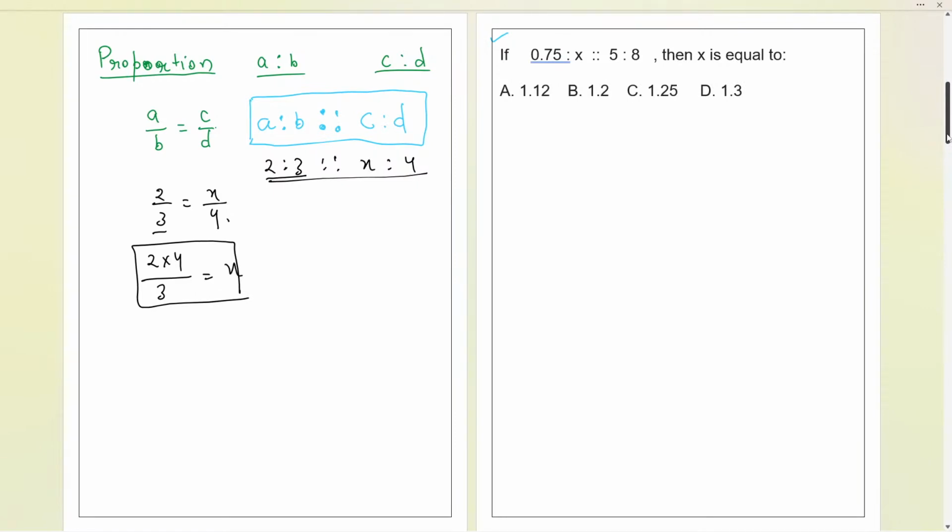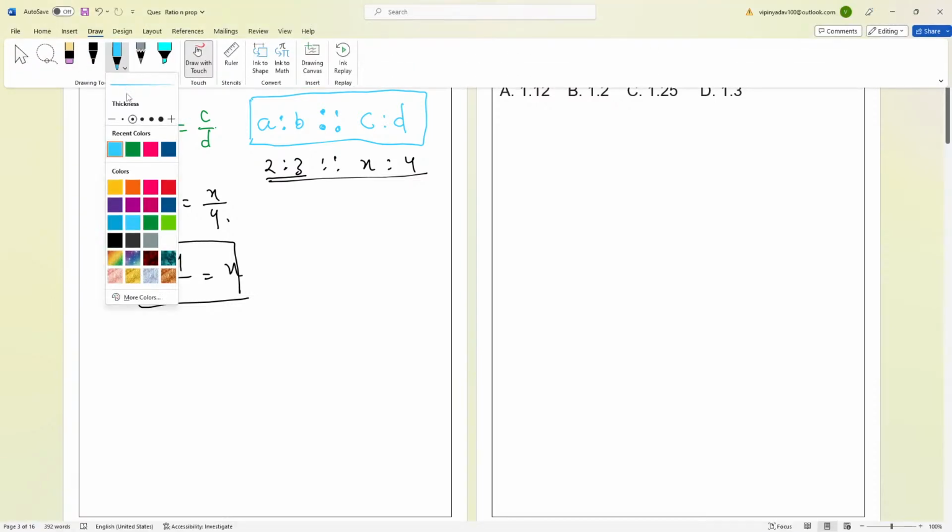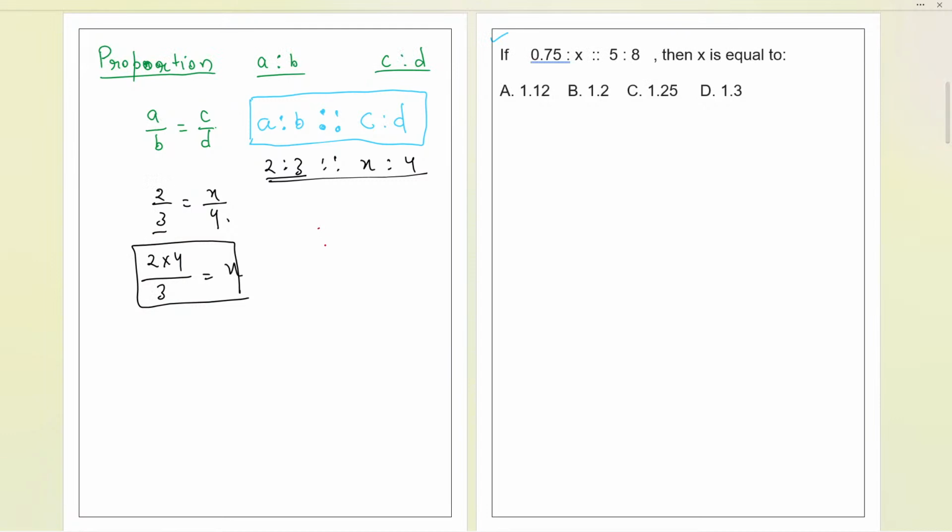Now this is about the proportion, but is it the only proportion we have? No, we have something else as well. Let us see what else we have. We have the mean proportion, fourth proportion and third proportion. Let us start with the fourth proportion over here, then the third proportion and the mean proportion.